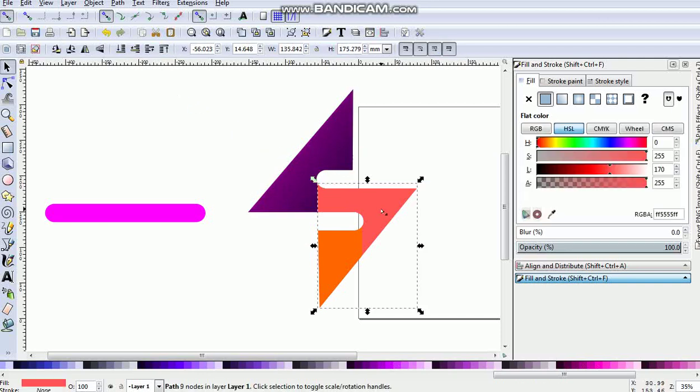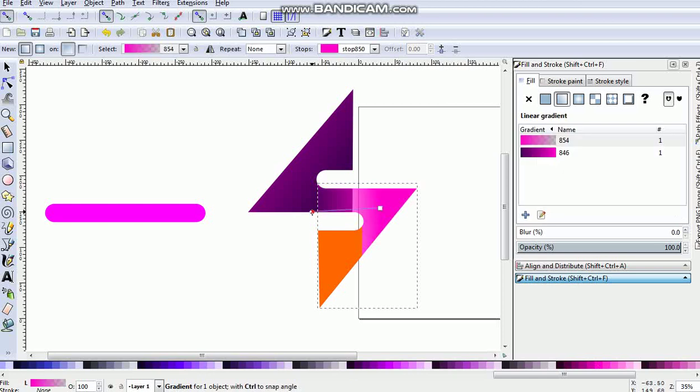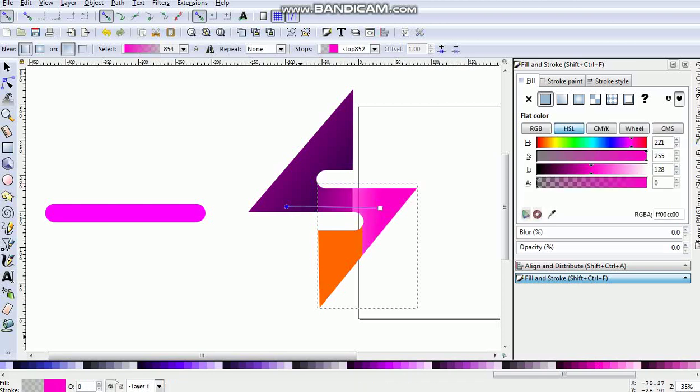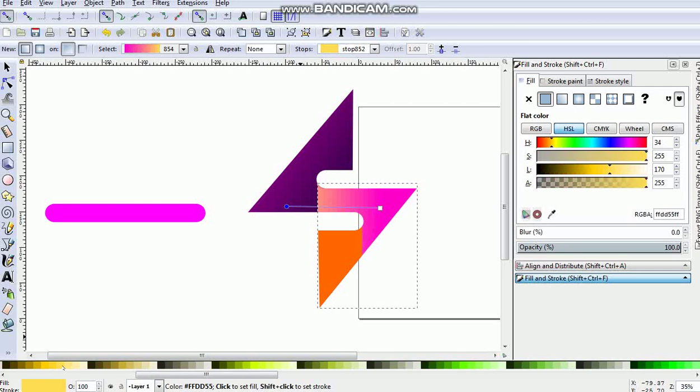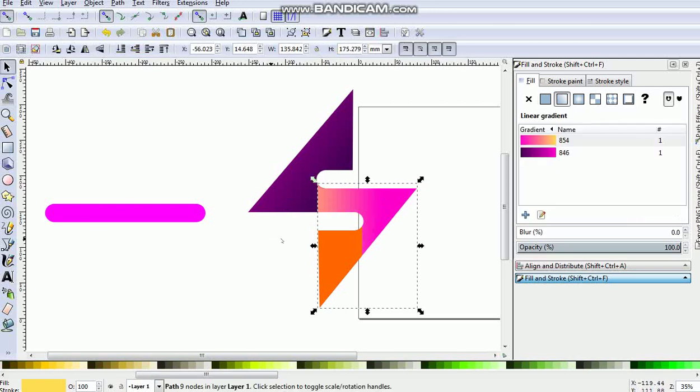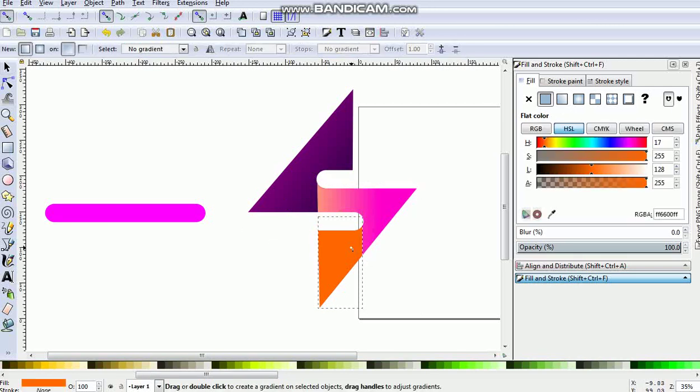Now I will click on this, and I will just make it pink like this here, and I will give it linear gradient also. Here I will give it a yellow shade, like this, and here I will give it a